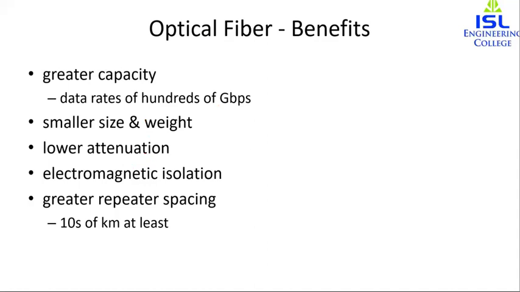The size is smaller and the weight lower. Optical fibers are usually considerably thinner than the coaxial cable or the twisted pair cable. So that is the advantage. The small size is an advantage in various environments.